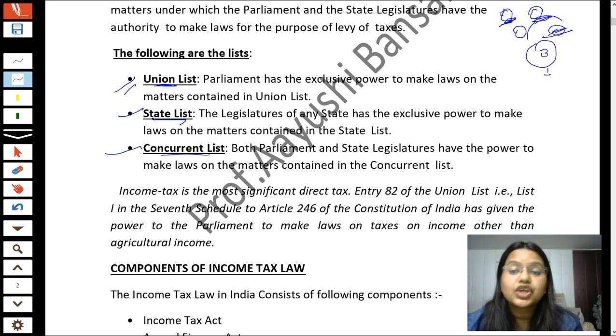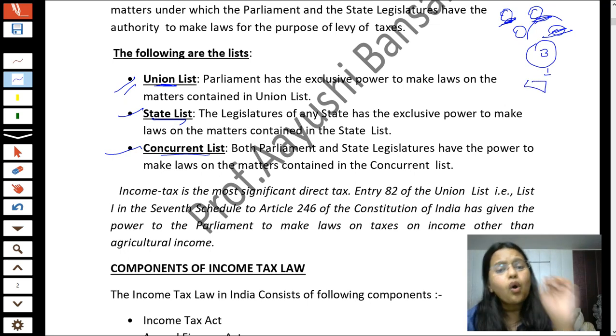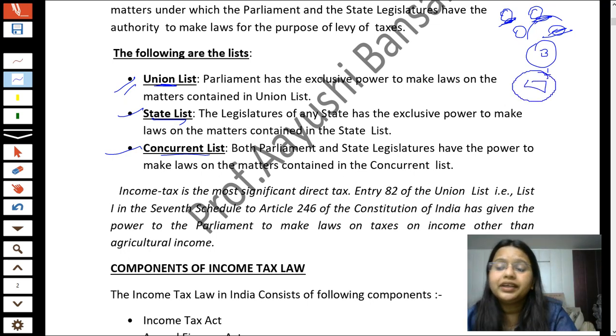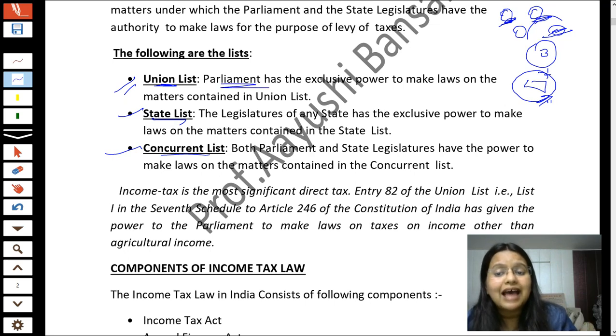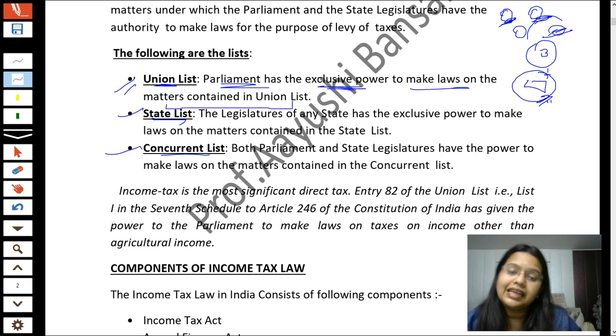The first is the union list. All the matters which are enumerated, that is, which are mentioned in this union list, will be legalized only and only by parliament. So parliament has the exclusive power. What is the meaning of exclusive? It means the only power. Parliament has the only power to make laws on the matters contained in the union list.